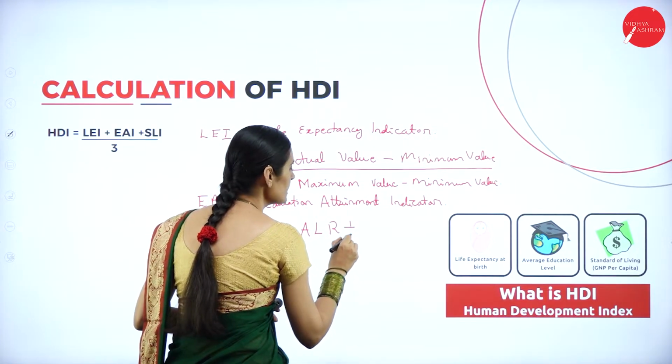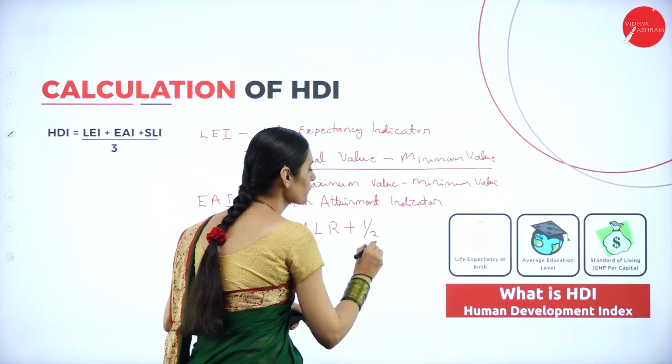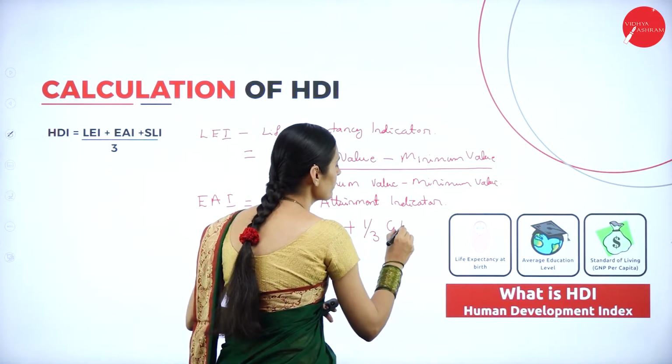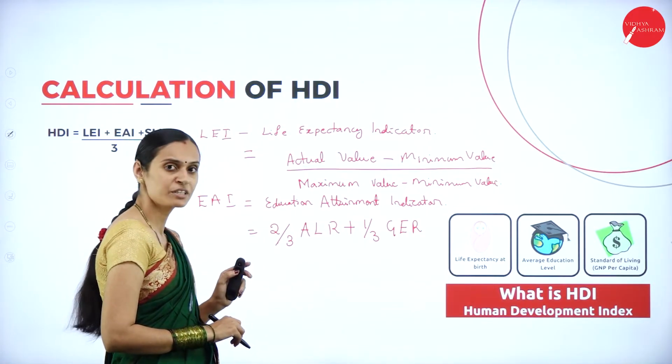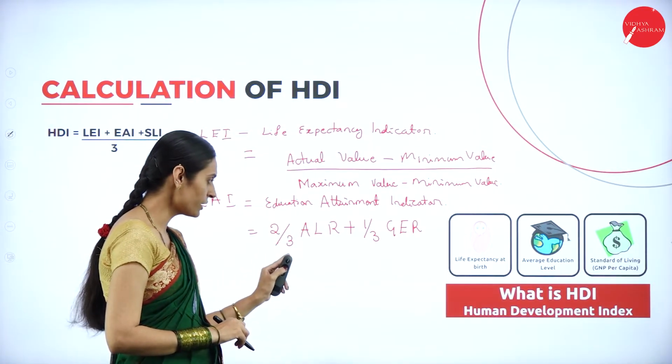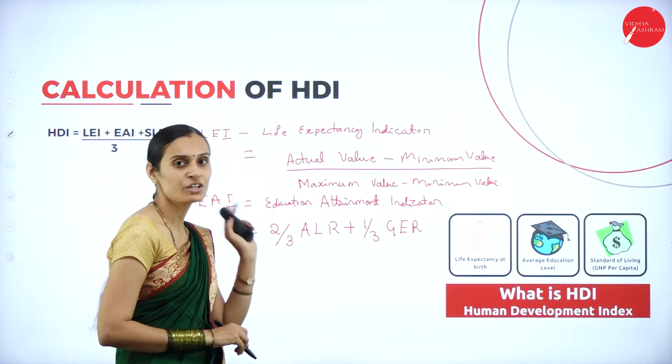Adult literacy rate and 1/3 of gross enrollment ratios. How to calculate the educational attainment indicators? 2/3 of adult literacy rate plus 1/3 of gross enrollment ratios.